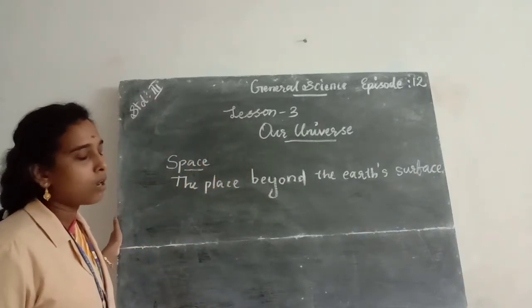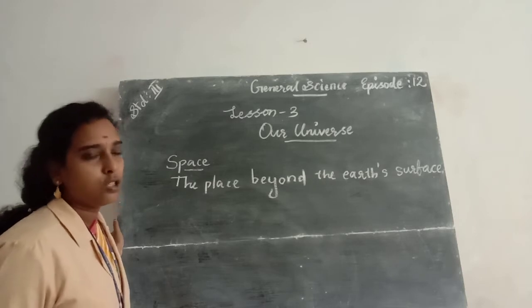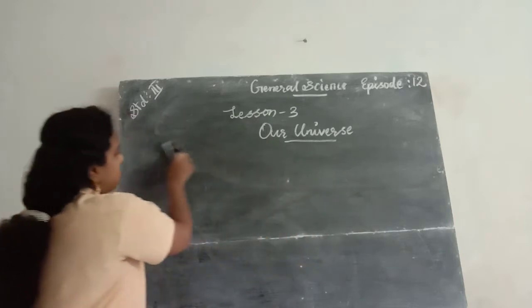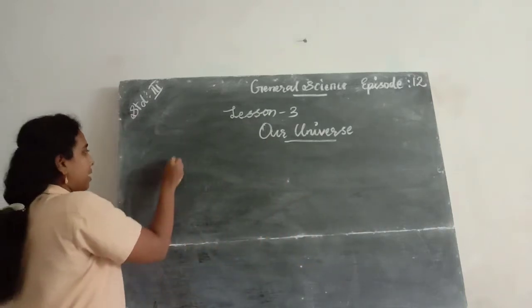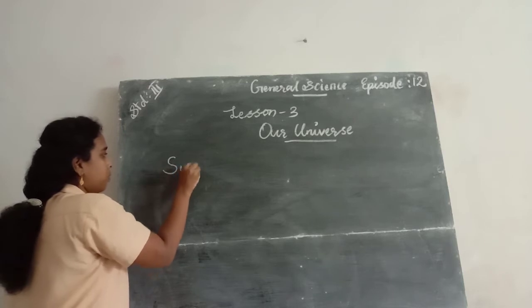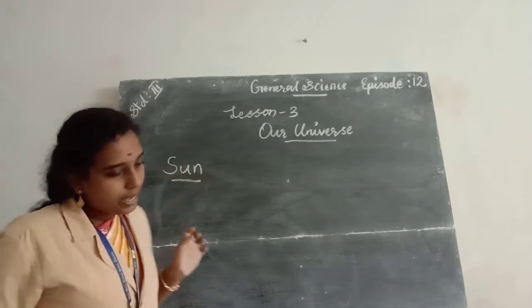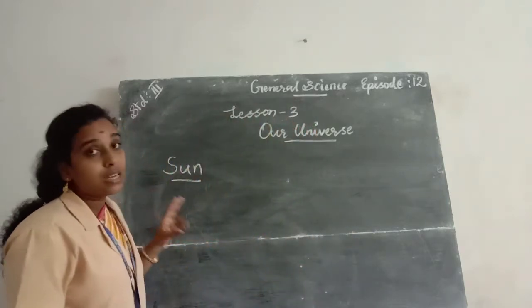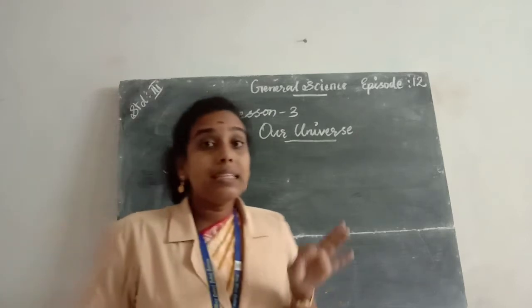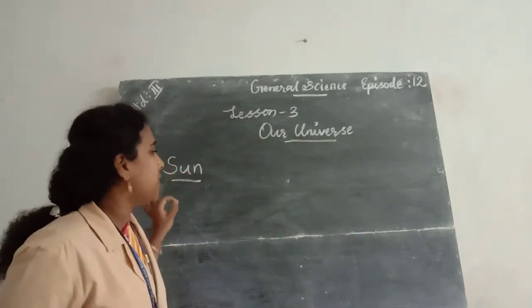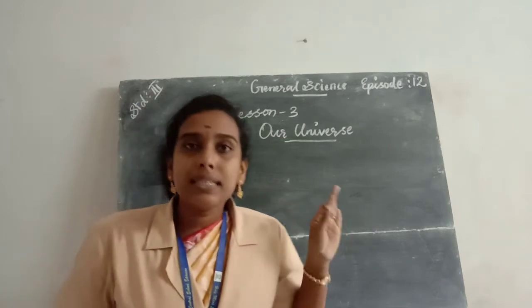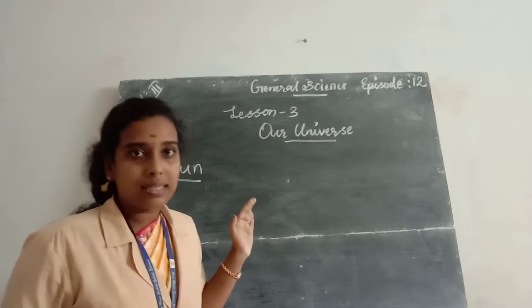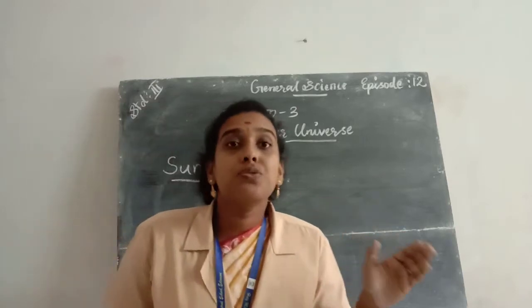Let us learn about these heavenly bodies. We are going to study about heavenly bodies in this chapter, and the first one is sun. S-U-N, sun. Sun is a star, and it is the brightest object in the sky because it is the closest star to the earth.